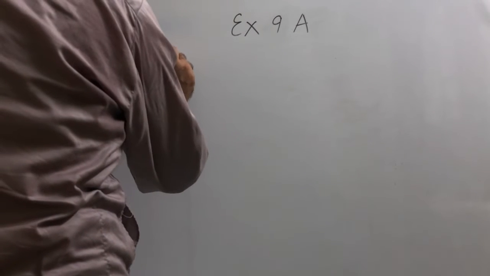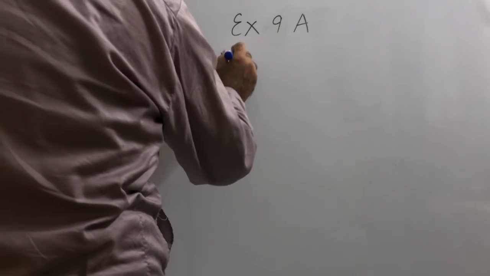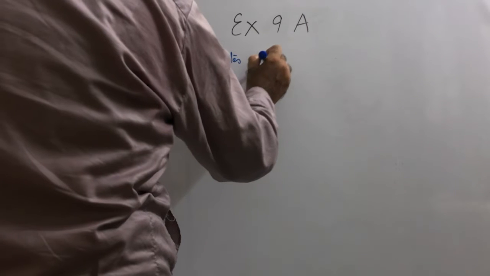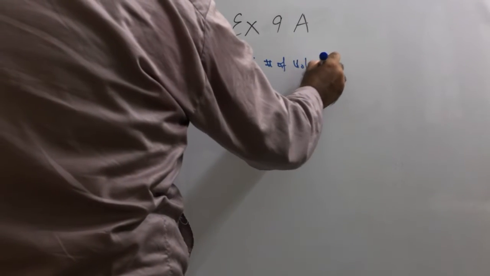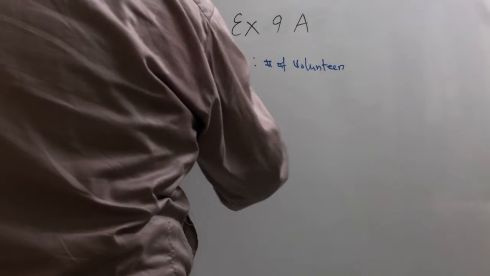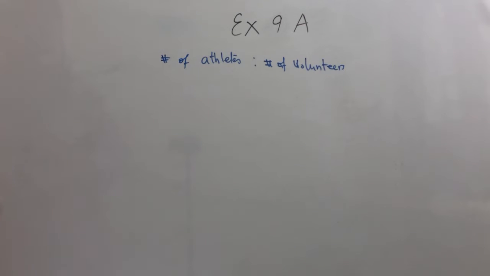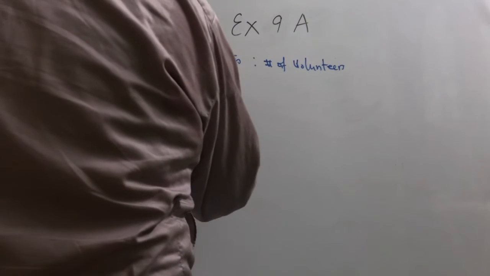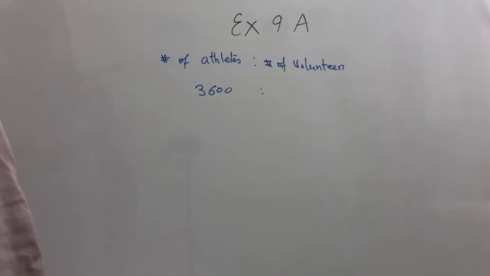Number of athletes to number of volunteers. So it is given that number of athletes, how many? Total of 3,600 athletes. So it is 3,600. Number of volunteers. There were 20,000 volunteers.